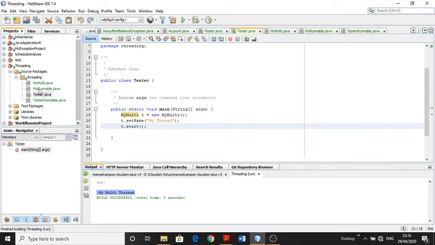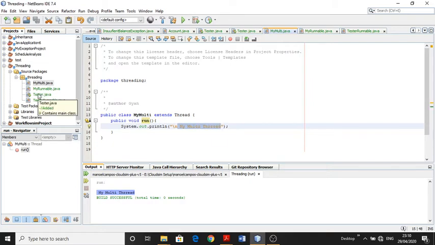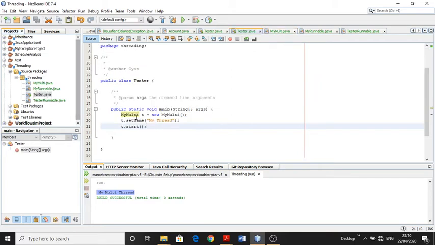This method is MyMulti thread. What happens inside is that there are two threads running. One thread is the main method thread, and one thread is the T, and one is the automatically created thread which is started by the Java program itself. So we can say there are two threads.